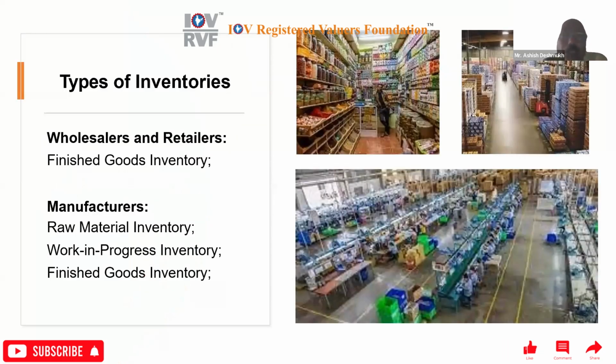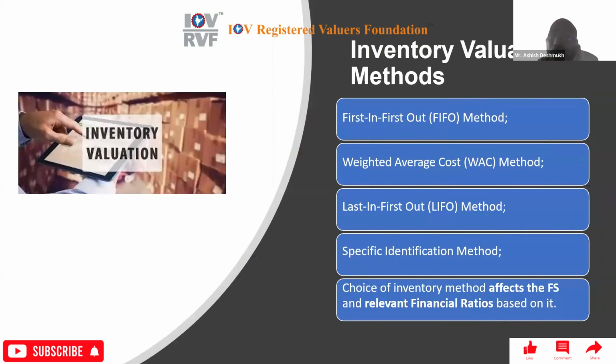Okay, let's go into types of inventories. Normally all these stores, wholesalers and retailers, have a finished goods inventory, but manufacturers have raw material inventory, WIP inventory, and finished goods, FGs. So there are inventory valuation methods also. Those are the FIFO method, first in, first out, then the weighted average cost method, then the last in, first out method, LIFO, then the specific identification method, then the choice of inventory method. It affects the financial statement and relevant financial ratios based on it.